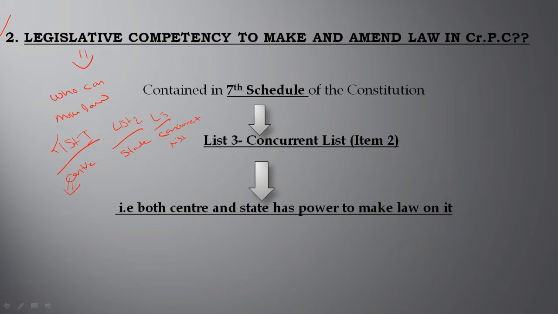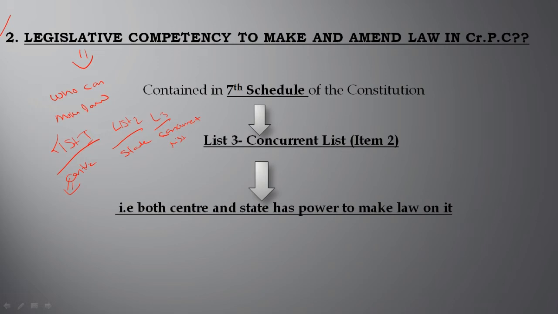So in list 1, all the subject matters on which the center can make law are given. In list 2, the state list, all the subject matters on which the state can make law are given. And list 3, the concurrent list, is one in which both the state and the center can make law.